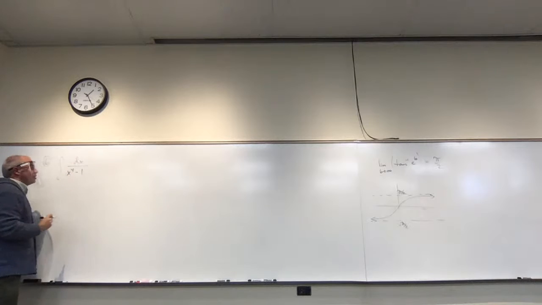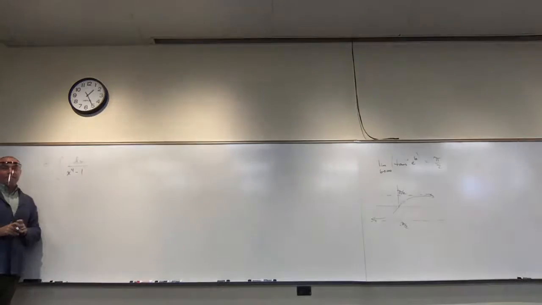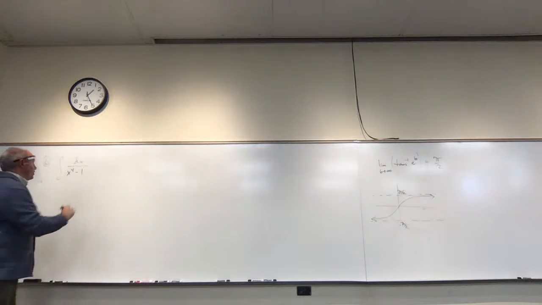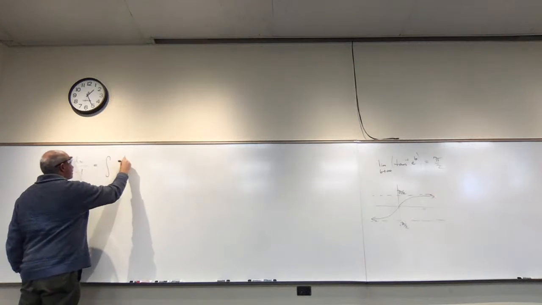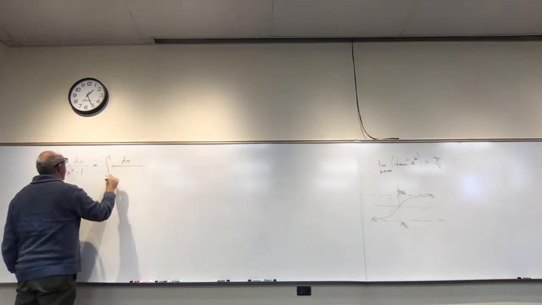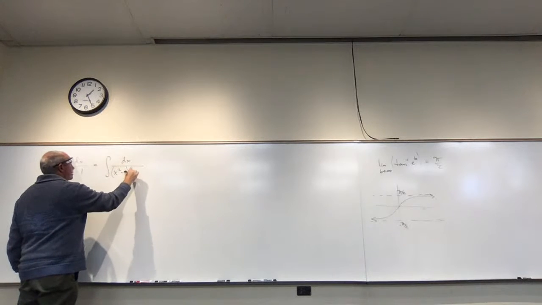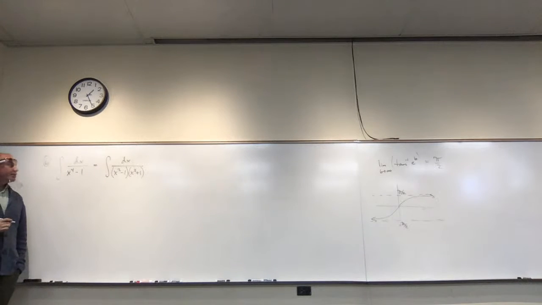The first thing that I see is that x to the fourth minus 1 can factor. So let's factor it. If I do, I get the integral of dx, and on the bottom I get x squared minus 1 times x squared plus 1. We have a difference of squares.